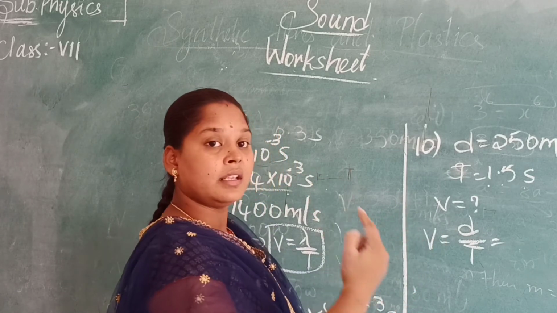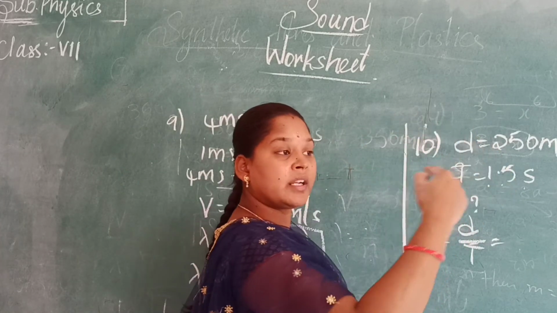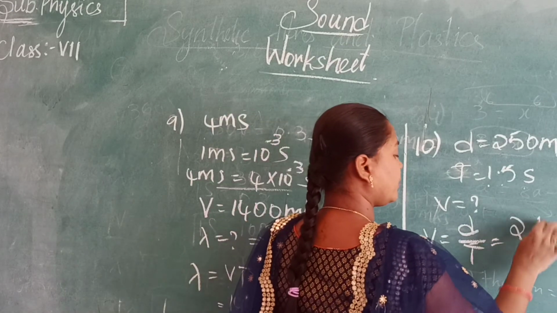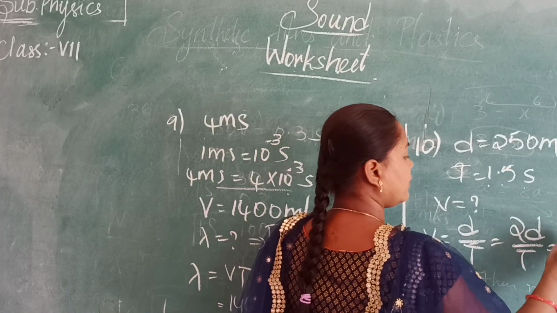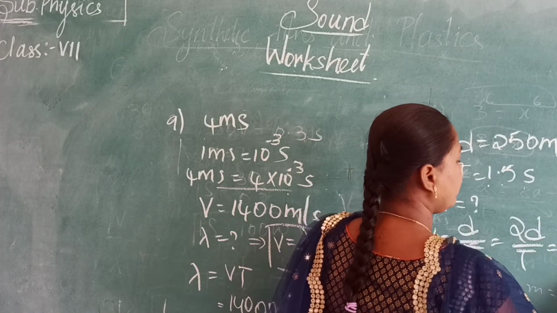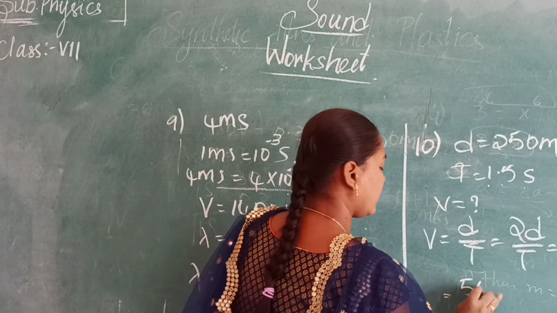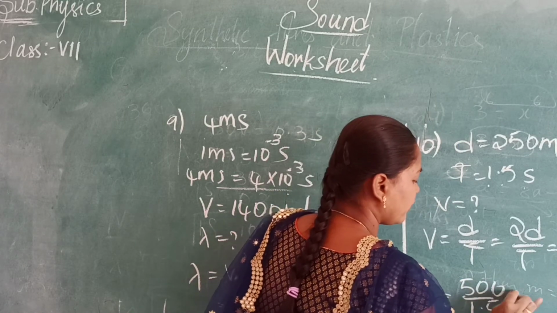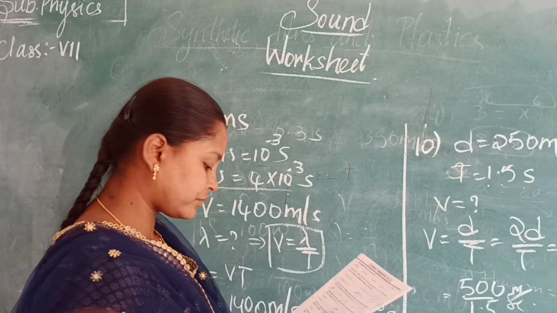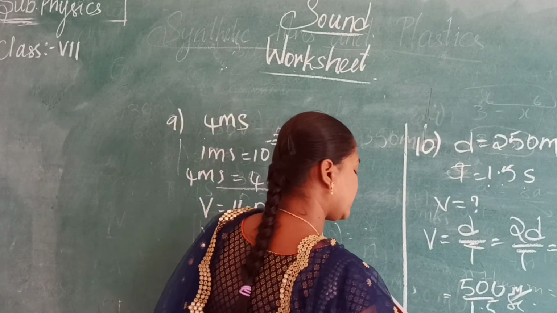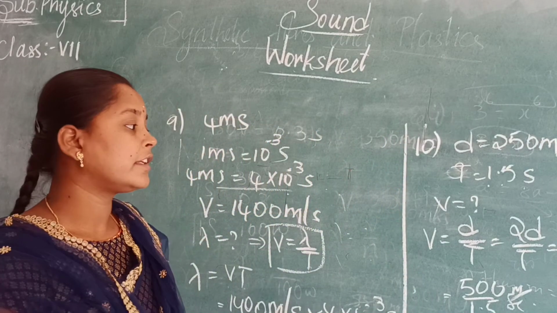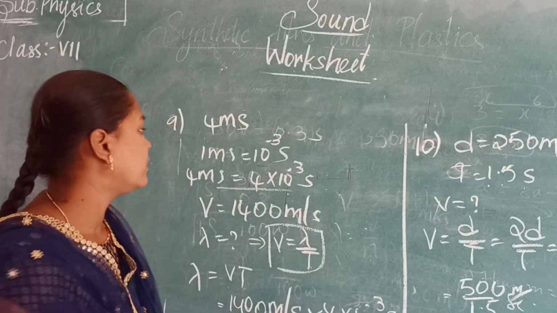That means the distance is 250 meters. It has travelled 250 meters and again it has come back. That means distance is 2d by t. 2 into 250 meters by time 1.5 seconds. That means 500 by 1.5 seconds, in meters per second. So you get the answer as 333.3 meters per second. If they are asking it, we need to take the distance twice.